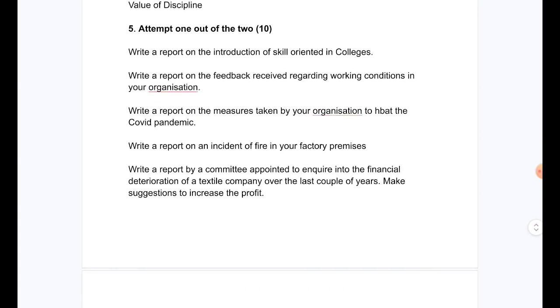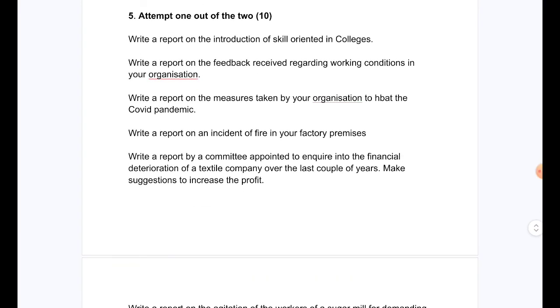Fifth question, attempt 1 out of the 2. There will be 2 questions in the actual exam. You will have to write a report on only one of them, and this carries 10 marks. So here are also some previous year questions. Write a report on the introduction of skill-oriented courses in colleges. Write a report on the feedback received regarding working conditions in your organization.